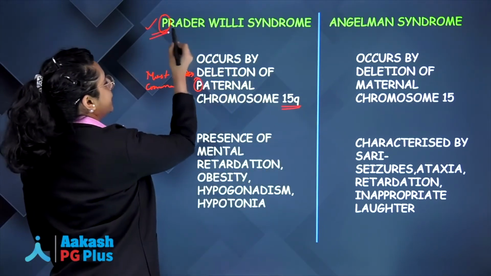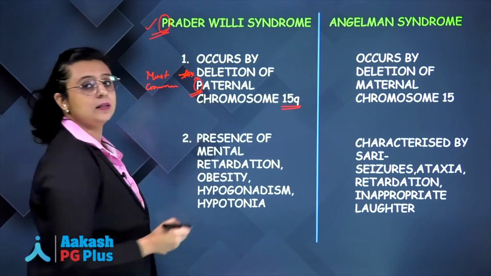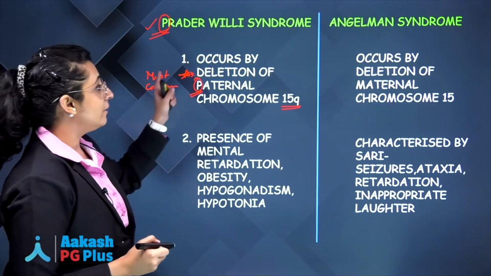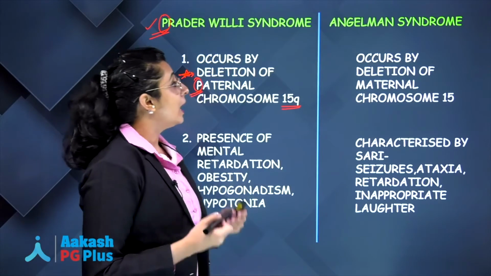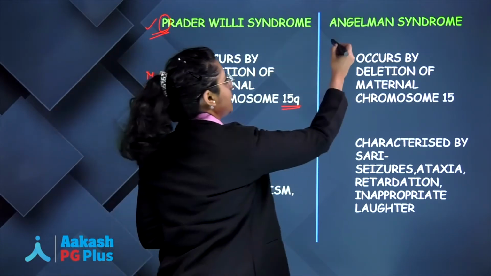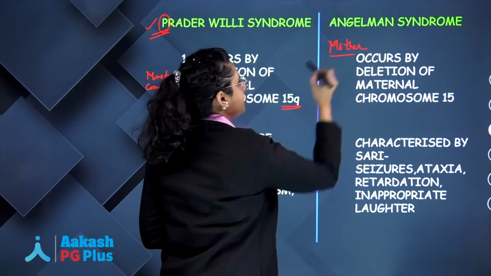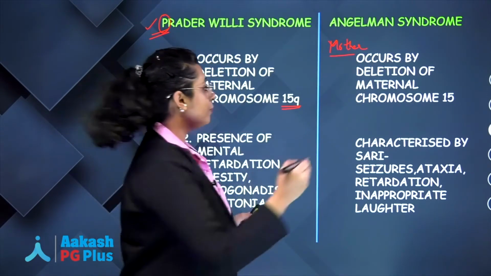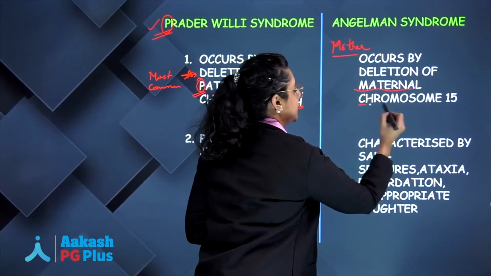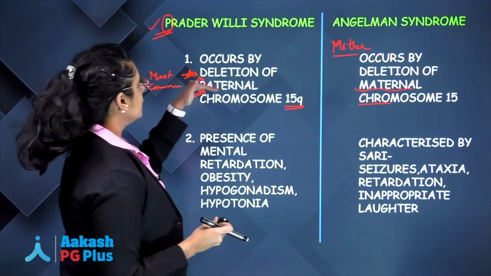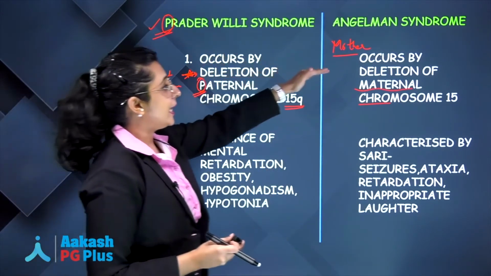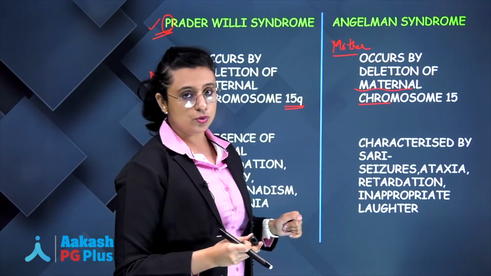Prader-Willi has a P in it, so the deletion occurs in the paternal chromosome 15q. Whereas Angelman syndrome, a mother is like an angel, right? So Angelman syndrome occurs due to deletion of maternal chromosome 15. Easy to remember. Paternal chromosome, Prader-Willi, Angelman due to maternal chromosome deletion.